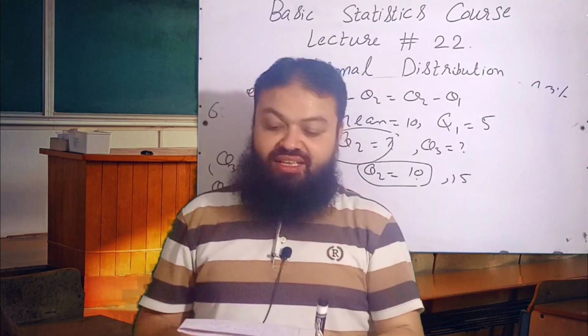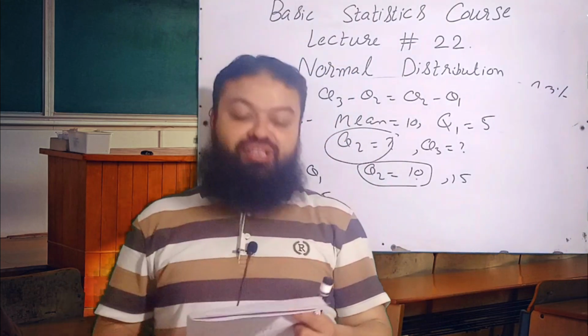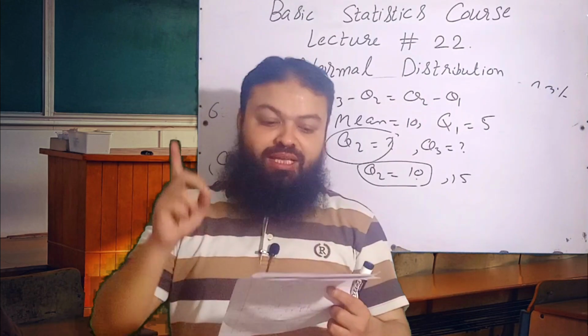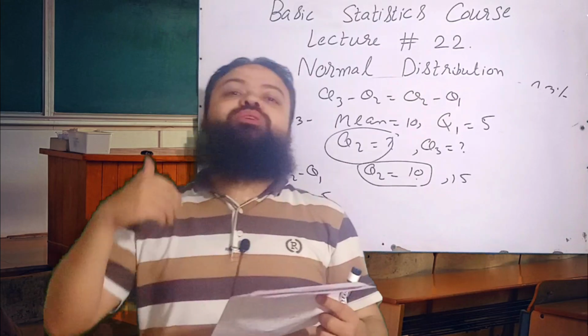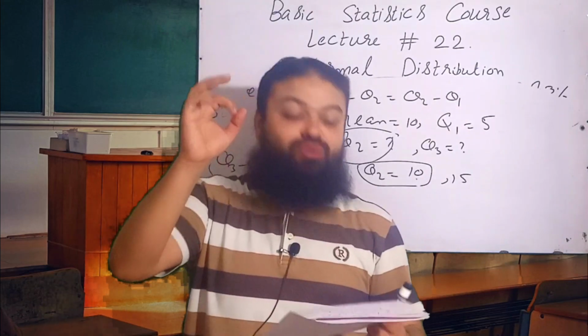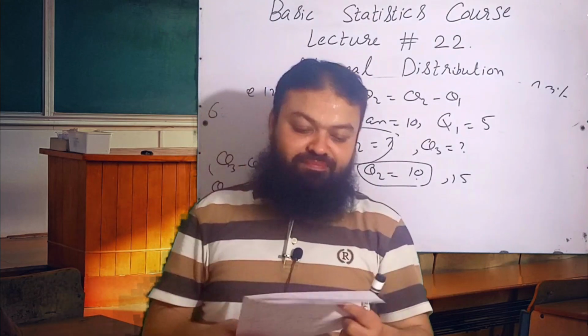Question number 15. The skewness of a normal distribution is A, 0, B, positive, C, negative, D, none. We know in normal distribution skewness is always 0. A will be the correct option.